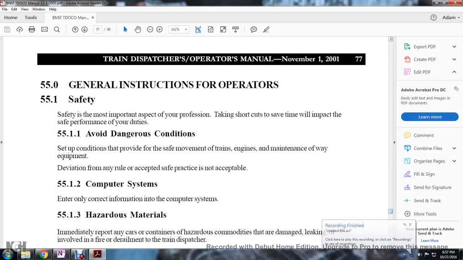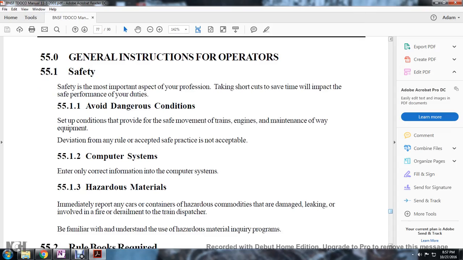General instruction for the operator. Safety is the most important aspect of the profession. Taking shortcuts to save time will impact the safety of the performance of the duties. Avoid dangerous conditions. Set the conditions to provide for the safe movement of the train and engine. Maintenance of way: no deviation from any rule except for the safety practice.